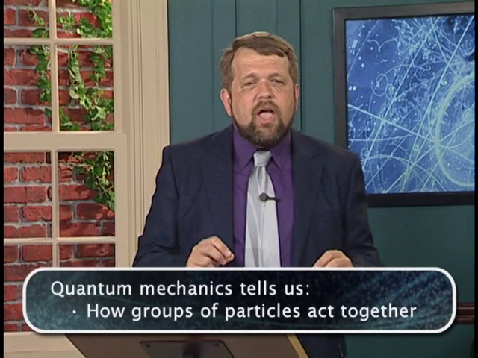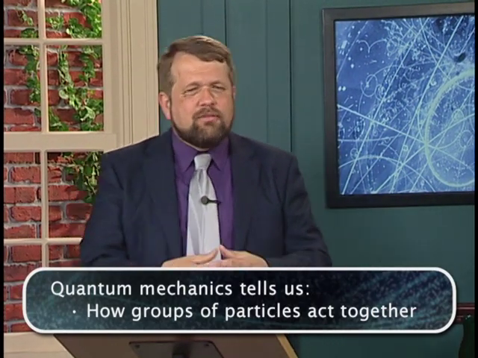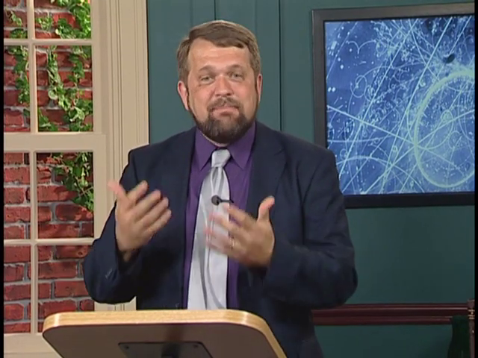Another strange aspect of quantum theory is what it tells us about how groups of particles act together. It turns out that two quantum particles can actually be exactly identical to one another, more alike than two pennies, more alike than identical twins. They can be exactly identical to each other in all of their properties. Now that may seem like a minor point, but it turns out that this fact, that particles can be identical to each other, that two electrons can be exactly the same, has gigantic implications for the world that we see every day. And we'll explore that very strange aspect of quantum theory.